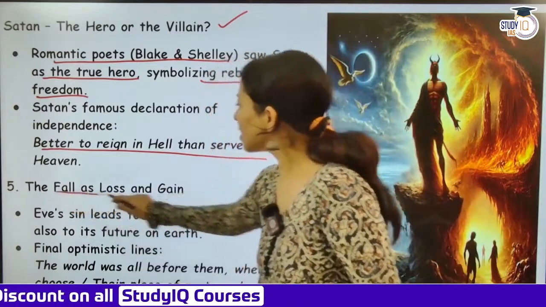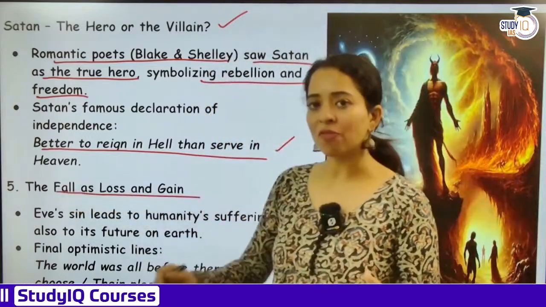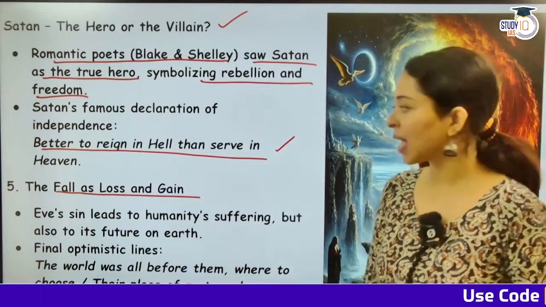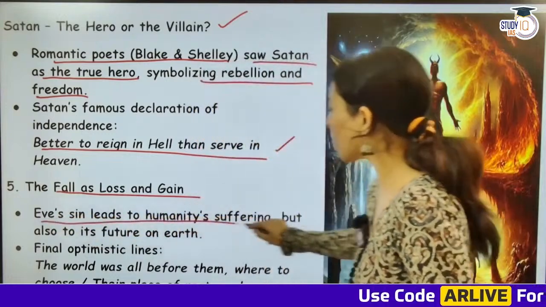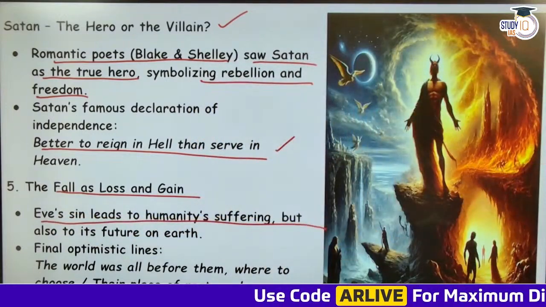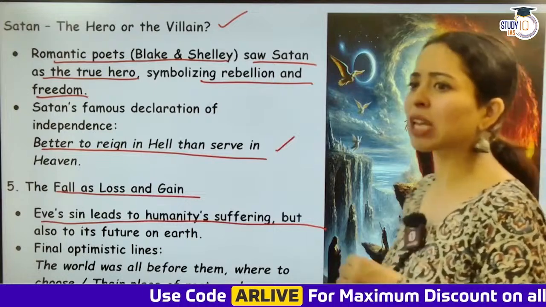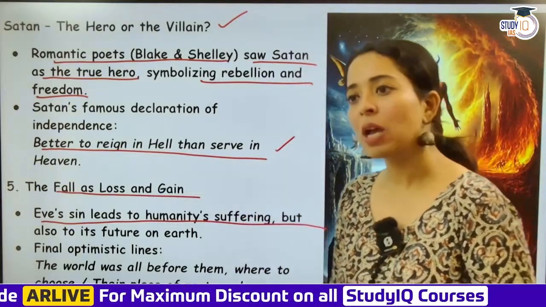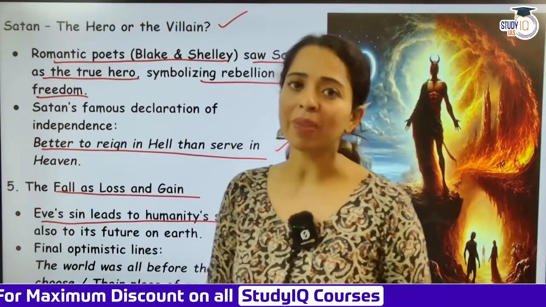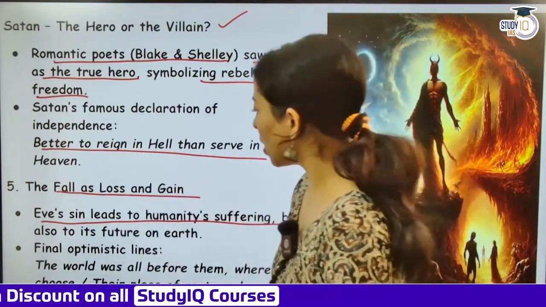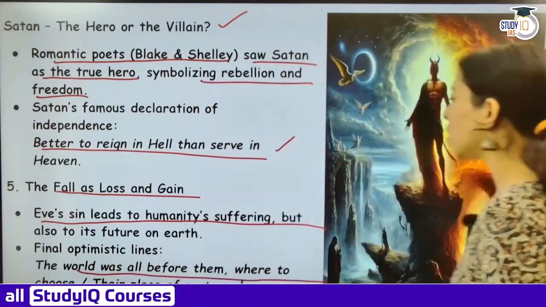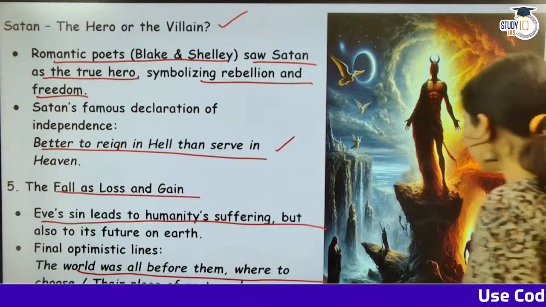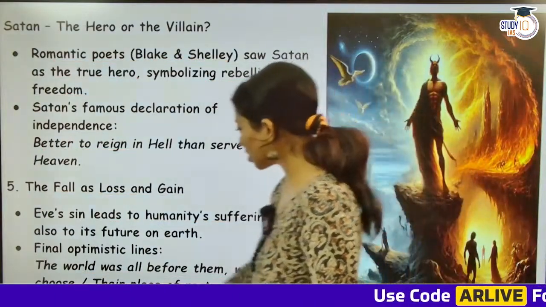Now the fall as loss and gain. Coming back to Adam and Eve, जो Eve forbidden fruit खाती हैं, Eve's sin leads to humanity's suffering, but also its future on earth. Paradise Lost ends with optimistic lines, because God tells them that yes, Jesus Christ will come and redeem humanity. Okay, so the world was all before them where to choose their place of rest, and providence their guide. So this kind of is Paradise Lost.